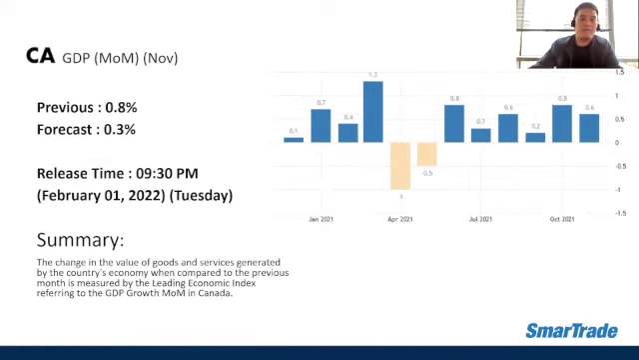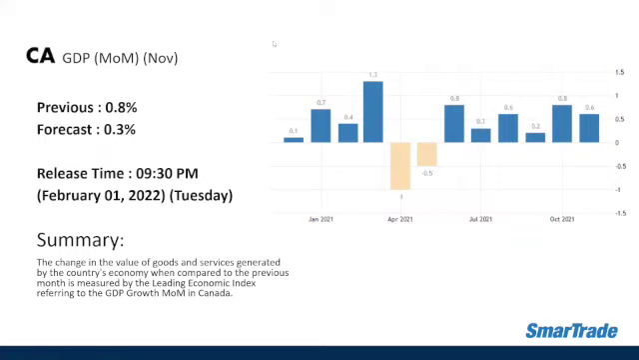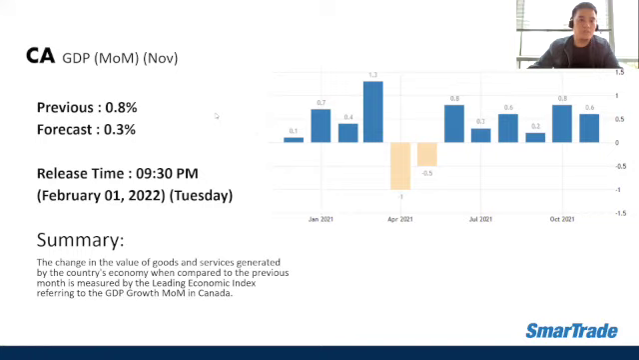Next, we have the Canada GDP on a monthly basis for the month of November. The previous data was 0.8% and the market forecast was 0.3%. The release time last night was 9:30 p.m. The actual data was 0.6%, slightly better than the market forecast, about 0.3% in difference, and also slightly lower compared to the previous data.